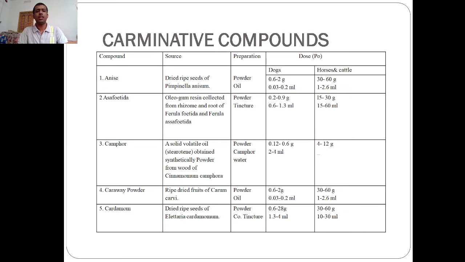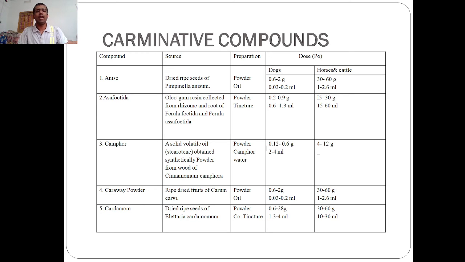Then some carminative compounds are described, like anise, whose source is the dried ripe seed of Pimpinella anisum, which may be in the form of powder or oil. In dog it is 0.6 to 2 gram, and in horse we have to give 30 to 60 gram. Another is camphor, which is a solid volatile oil, obtained synthetically as a powdered form of Cinnamomum camphora.